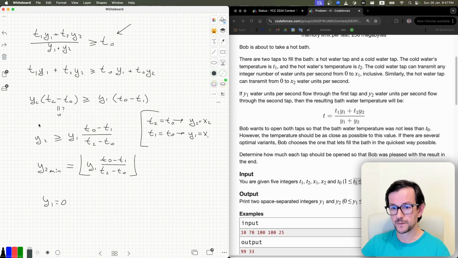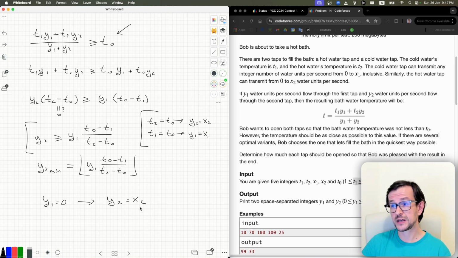I told you that all values y2 are good, but since we're looking for the minimal value of temperature, we pick the minimal value of hot water. But if we don't put any cold water, then if we increase the amount of hot water, the temperature doesn't change. So the temperature doesn't change only if y1 is equal to 0. Then we have y2 equals x2.